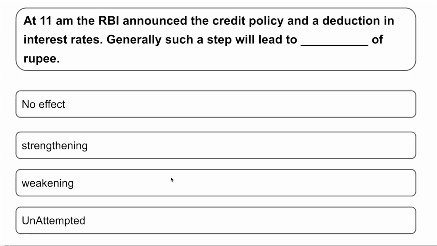At 11 a.m., the RBI announced the credit policy and a reduction in interest rates. Generally, such a step will lead to dash of rupees. Say, for example, RBI is now announcing a reduction in the interest rates. So, what will happen to the currency? The normal trend that is seen is that it will lead to weakening of the currency, or the weakening of the rupee will happen.